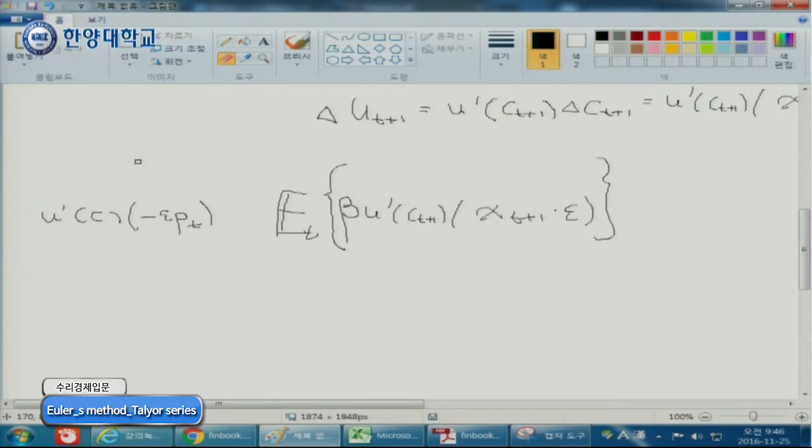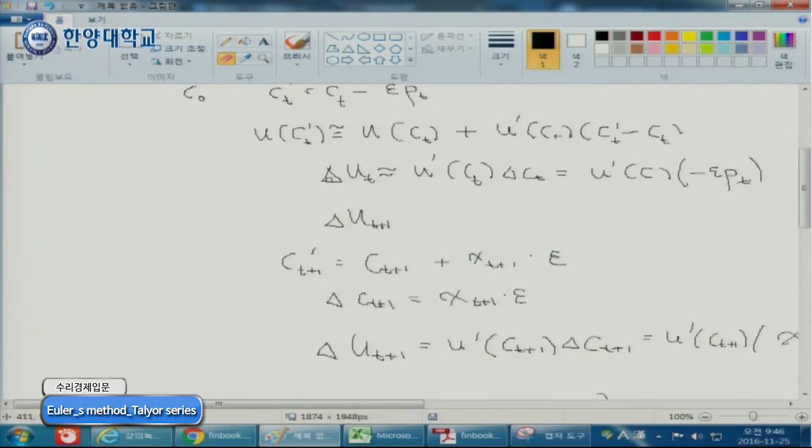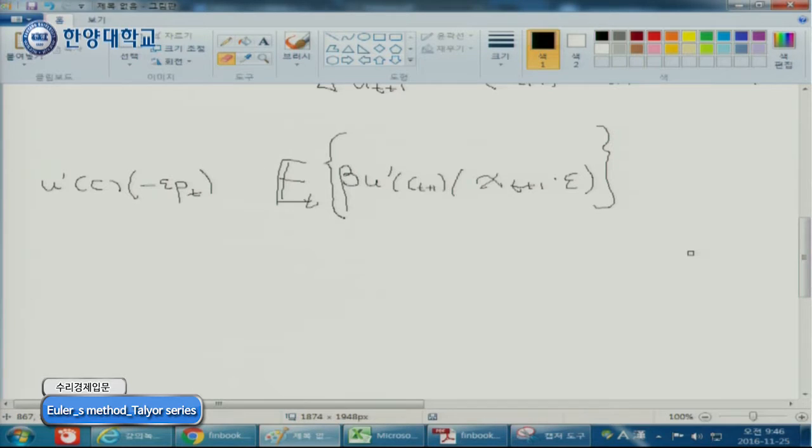This one is, remember, from over here: change of your happiness today is a change of your consumption and marginal utility of today, and the change of your consumption by the amount of saving. Per saving, you lose your utility by the amount of U prime, because it's a marginal utility. So you lose this today, and you become happier next period.